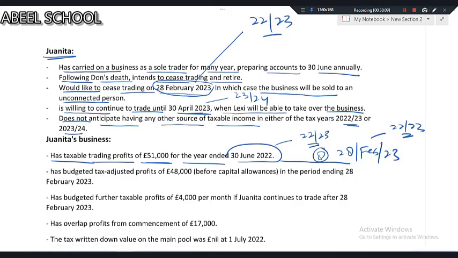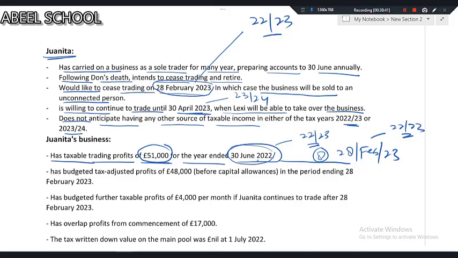But you need to know one thing. Whatever trading profit comes in the next 8 months, from that trading profit you're not supposed to deduct any personal allowance. Why? Because the personal allowance is already deducted from this 51,000 profit, and this also falls in the tax year 22-23. Second, if we deduct 12,570 from 51,000, the answer comes more than 37,700, which means that this individual is a higher rate taxpayer.